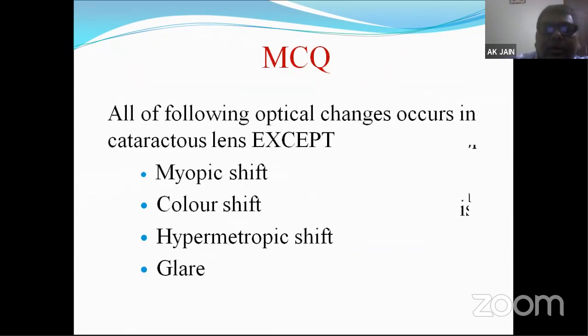Similarly, the next MCQ, as I discussed before: what is the normal optical change in a cataractous lens? There could be so many changes, but the optical change is myopic shift, color shift, hypermetropic shift, or glare. Basically, hypermetropic shift does not occur in a cataract change. It happens in an aging lens.